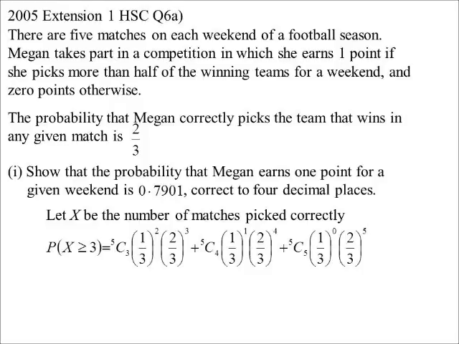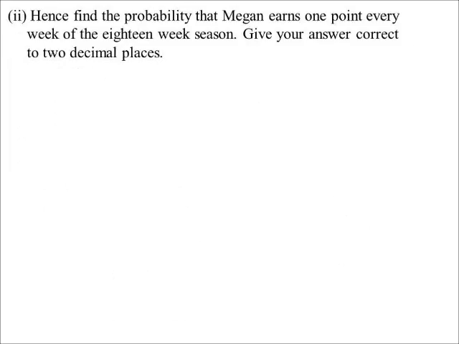So 5C3, probability of it happening 2/3 to the power of 3, not happening to the power of 2, and then 4 right, and then 5 right. There it is, unsimplified, but they wanted the 4 decimal places, so a bit of calculator work. And, oh, there you go, 0.7901. Okay, next part of the question.